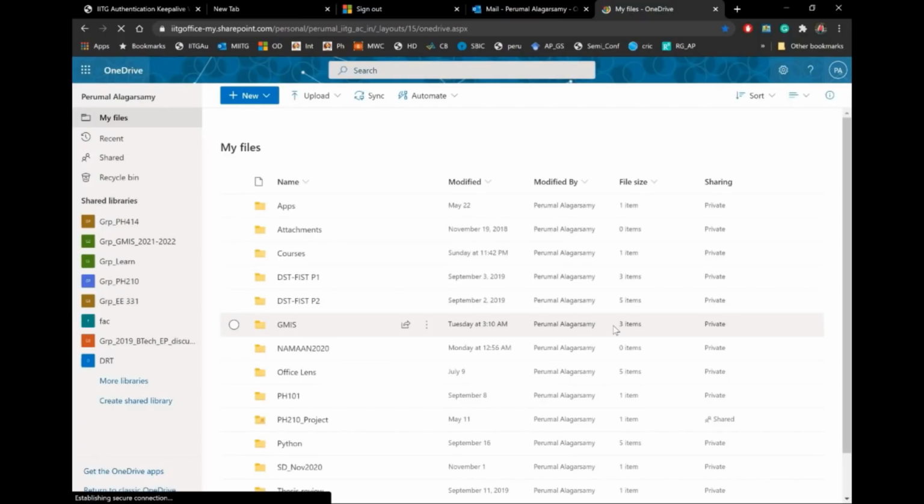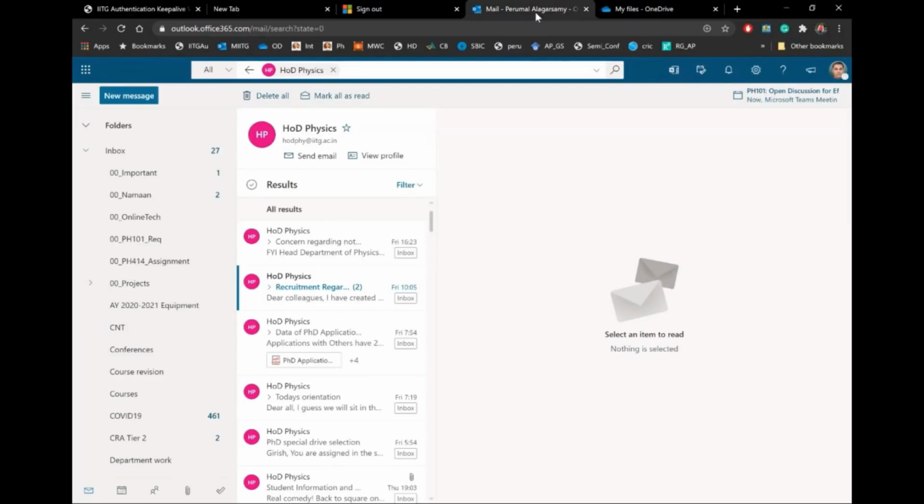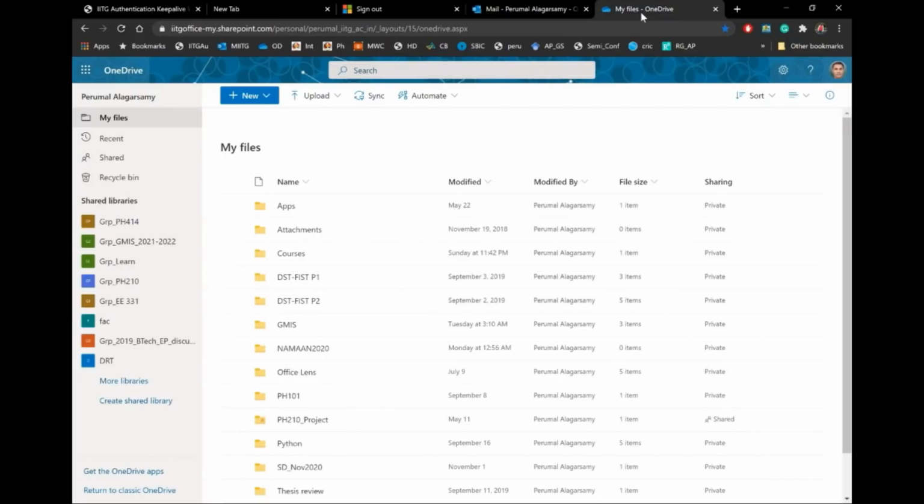Now you have logged in. Because I'm already logged into Outlook, and these are the same Microsoft platform, it did not ask me for a password. So if you are using only your own machine, you need to sign in only once, and the mail can be kept on without signing out, so you do not need to give a password every time. The same applies for your mobile as well. Once you log in correctly, you don't need to log out, and since you are the only user of your mobile and laptop or desktop, it saves you time.